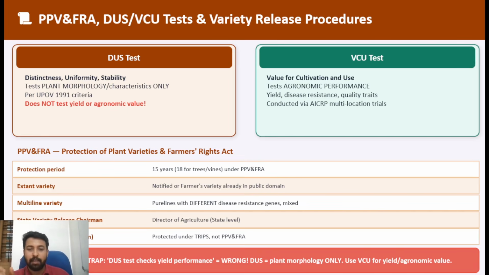Then the VCU test, the purpose of doing all these tests, and the different varietal release steps you need to follow should also be very clear. There is the Central Seed Committee, State Seed Committee, and different types of varieties: extant variety, multiline variety, pure line variety. All those varietal ideas should be very clear.